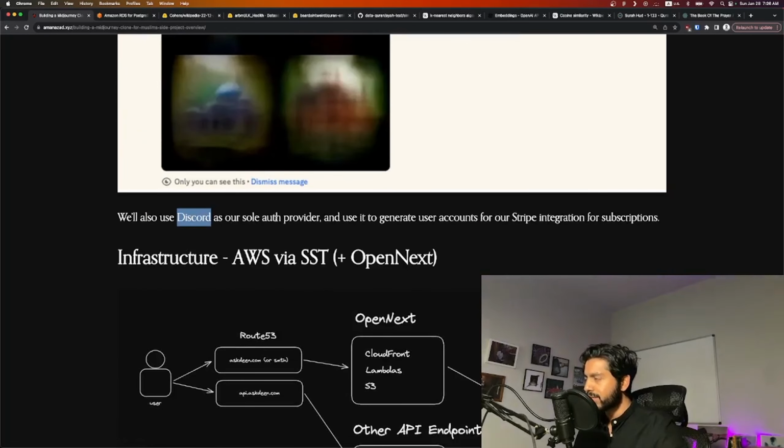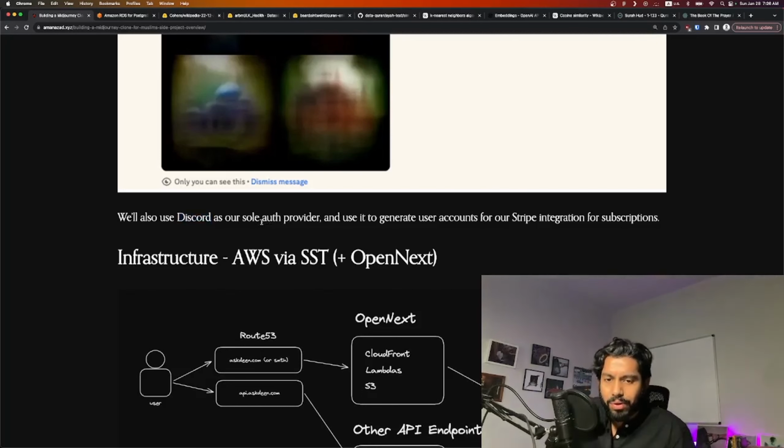We're also going to use Discord as our sole auth provider. Again, this just limits the number of moving parts. I don't want to recreate email auth and Facebook auth. I don't need to. I can just use Discord, similar to how Midjourney is done. And that should set us up for monetizing with Stripe, because now we have user data as well.